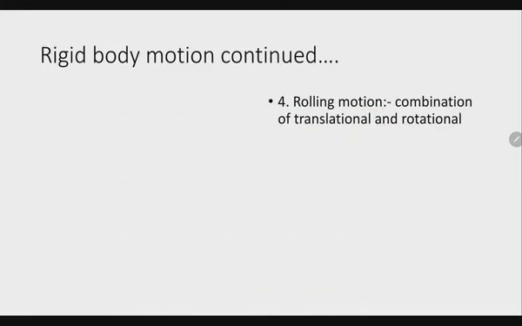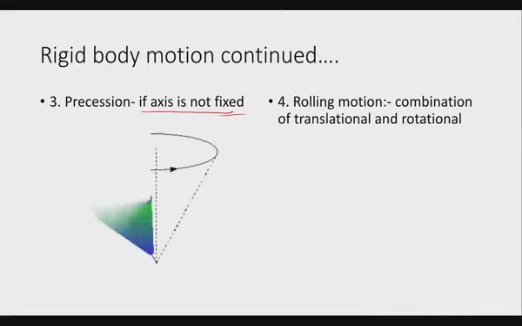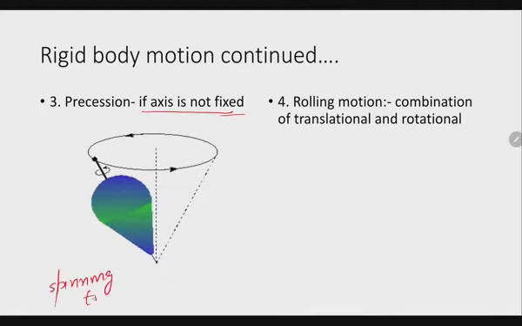Now the question is, what happens if the axis is also shifting its position? Say it's not stable, there is a sidewise movement of this axis. Then what happens? Like the spinning top, you might have seen a spinning top.